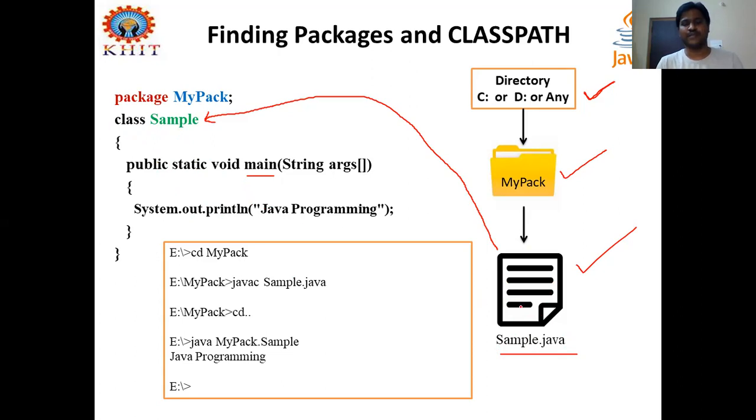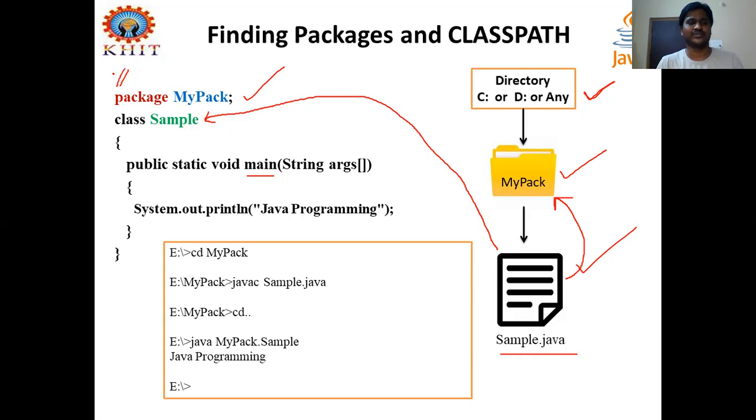Coming to the packages point of view, this sample.java is a Java program, or the sample class is contained in, or is a part of, this mypack package. So in this sample.java program, the first statement should be the package statement. You can give any comment before this, which will be ignored by the compiler.